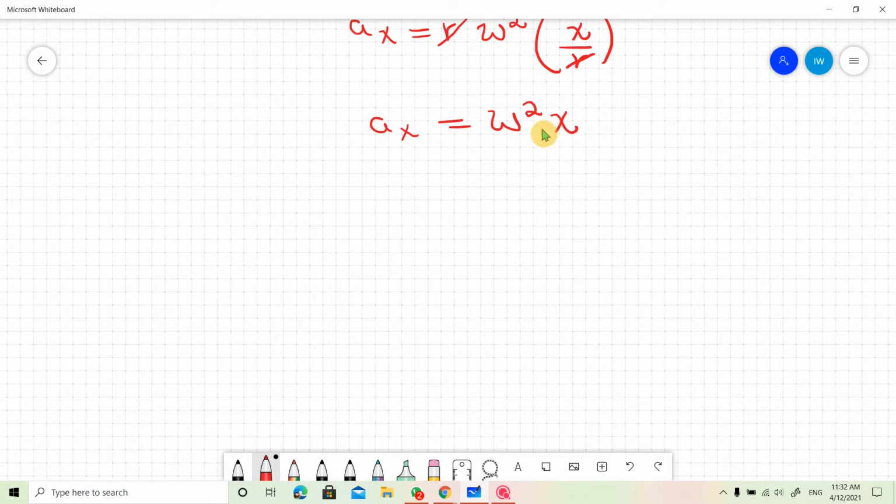They are directly proportional to each other, but they are directed opposite.